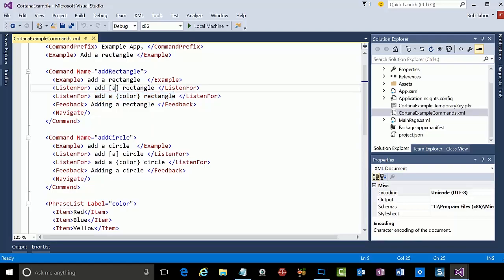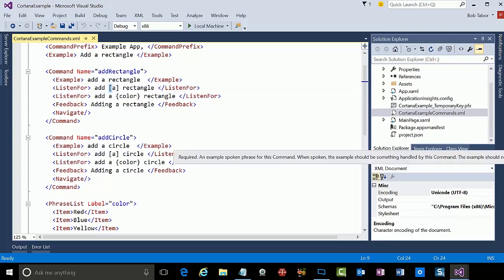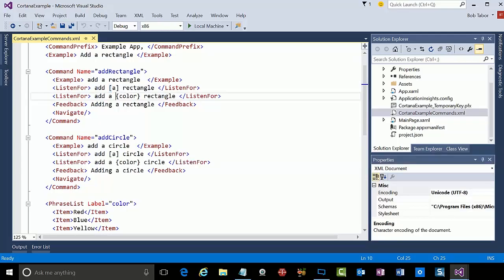Now, the little brackets around the word a, in this case, are important because those are optional words. So you could say add rectangle or add a rectangle. Furthermore, if you were to use the color, you would have to say add a color rectangle, because I didn't use the square brackets around the word a.